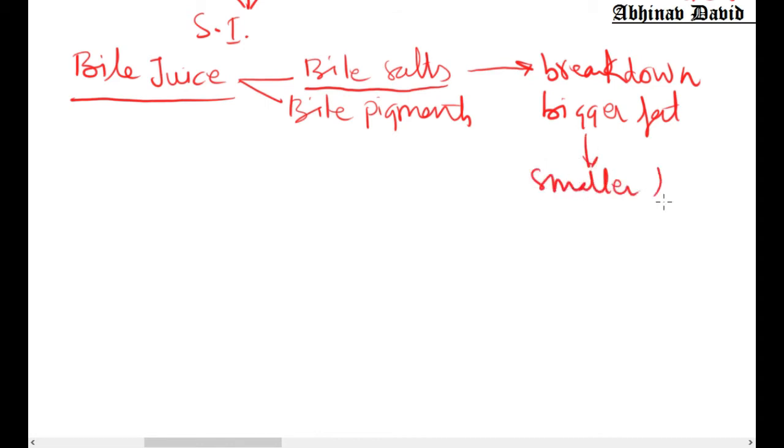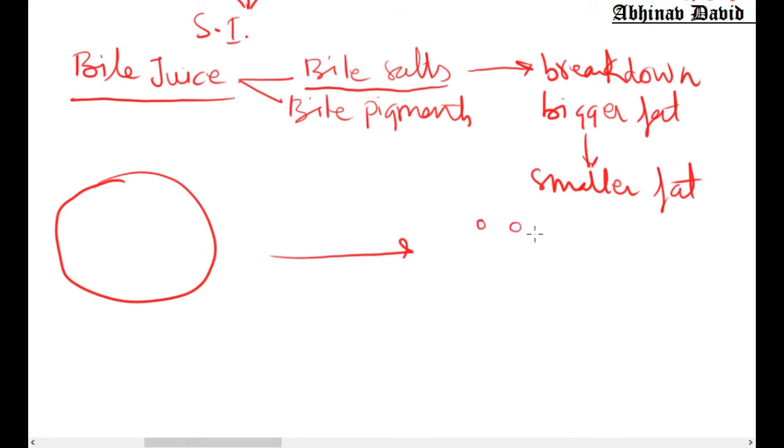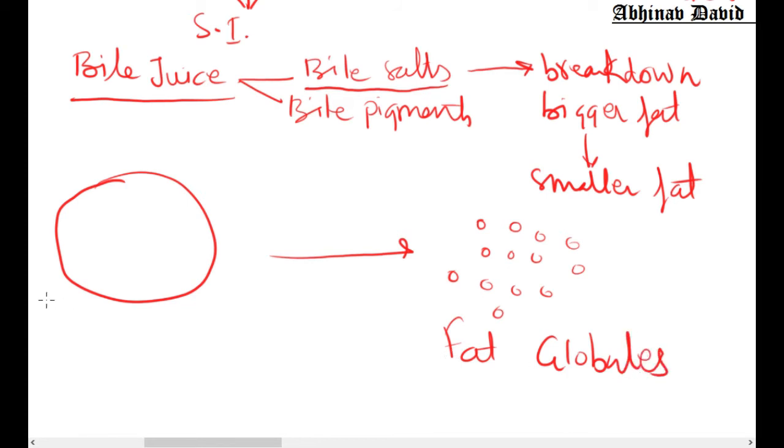into smaller fat. So you see here, this is a type of physical change. A big fat molecule breaks down into smaller molecules of fat, or we say fat globules. So the big fat breaks into fat globules.